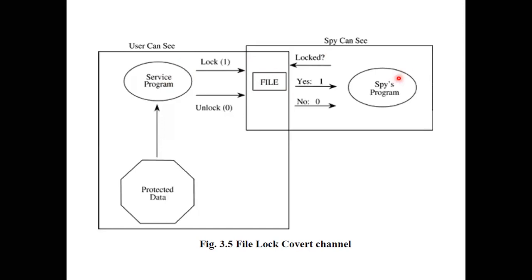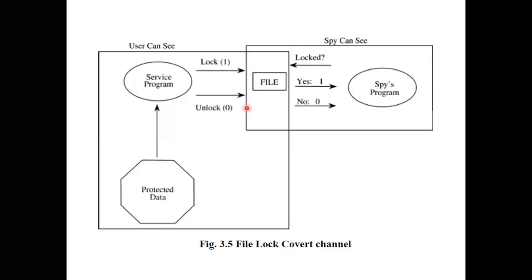So now the spy program will try to lock the file. If the spy program is able to lock the file, it will assume that the service program is trying to disclose 0. But if the spy program tries to lock the file and it does not get locked, it means the spy program cannot lock the file. It will assume that the service program is signaling a 1, and it concludes that the service program is signaling a 1.